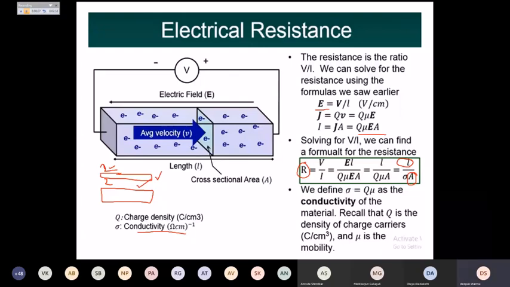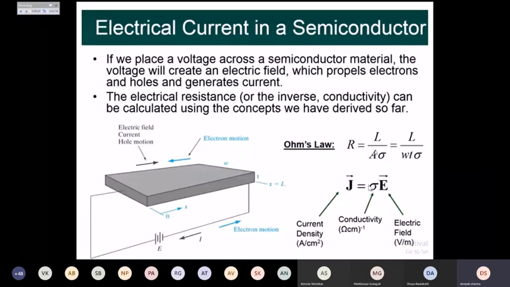And we know Q is nothing but the density of charge carriers. These things we already know from Ohm's law.